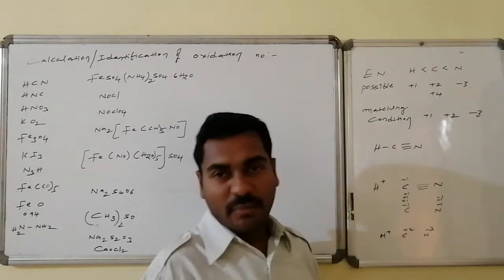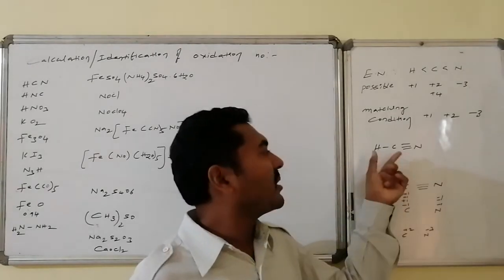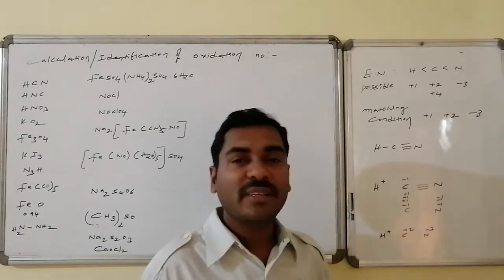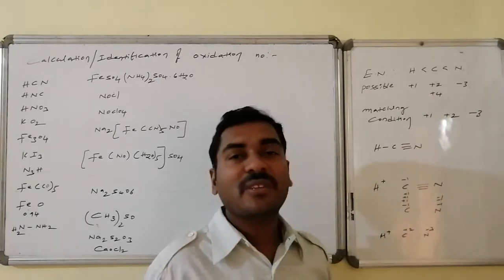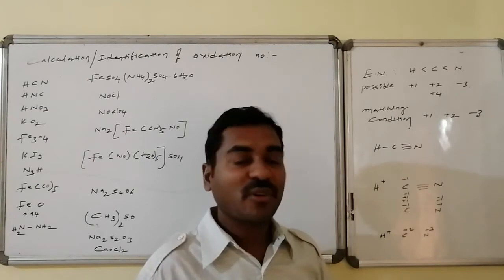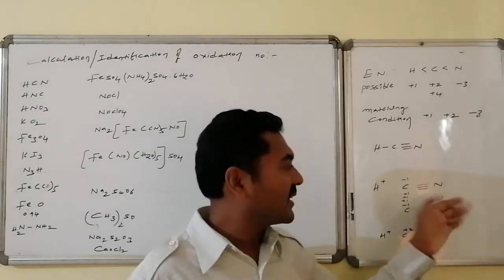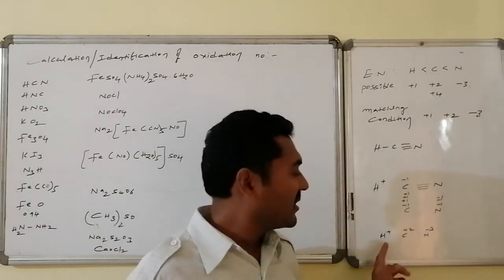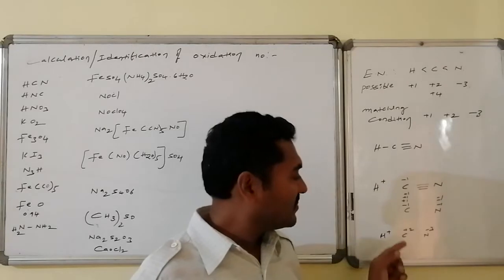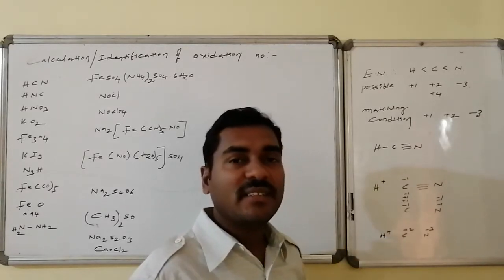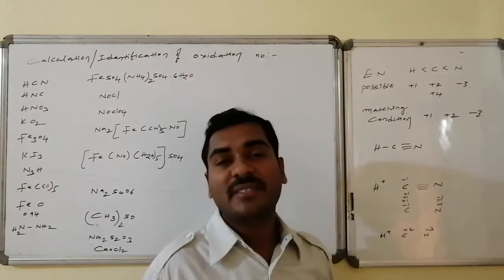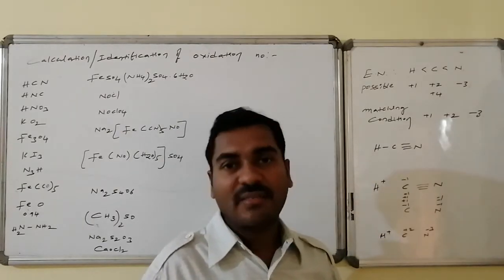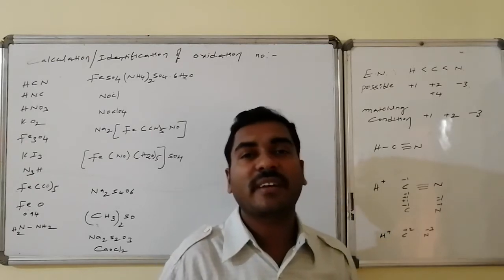If I imaginarily break the bond between carbon and hydrogen, carbon is more electronegative, hence hydrogen is plus and carbon is minus. Between carbon and nitrogen, nitrogen is more electronegative. On breaking the 3 bonds, nitrogen attains -3, and carbon attains +3, then +3 -1, that is +2. Hence hydrogen is in the +1 oxidation state, nitrogen is -3, and carbon is +2. Thus oxidation states, valencies and structural features are all interconnected.